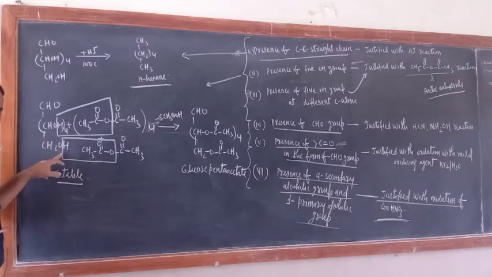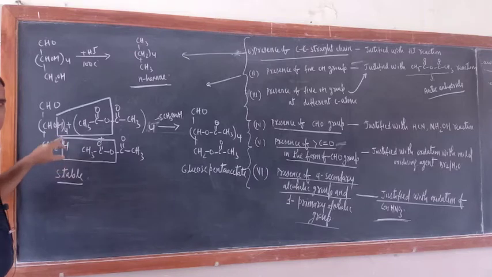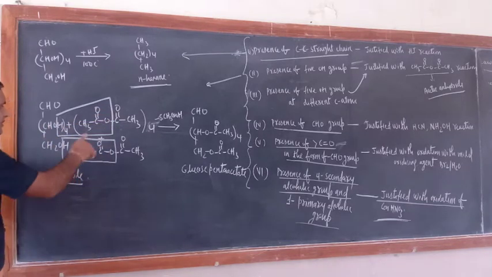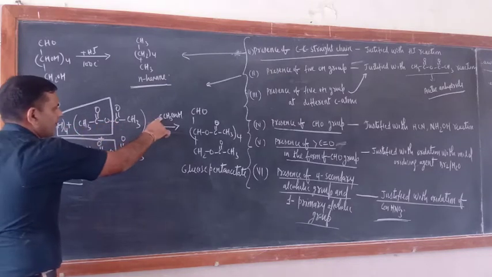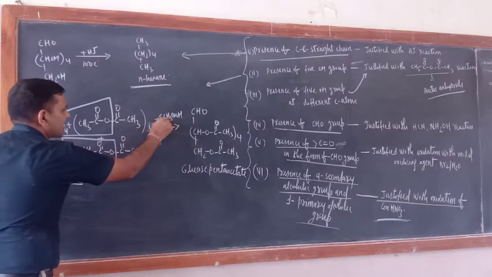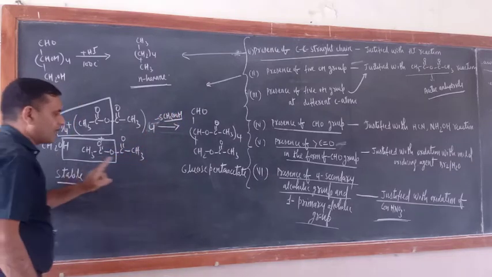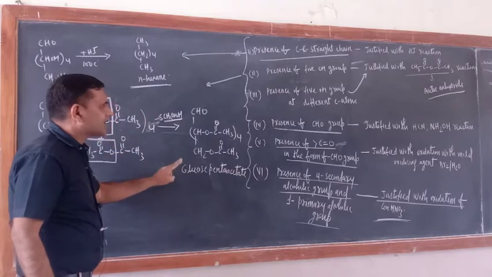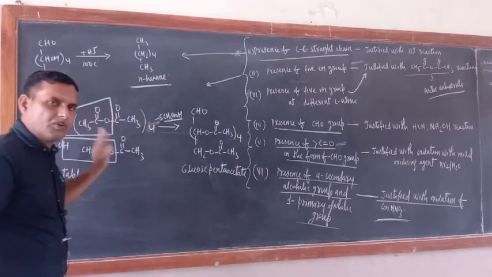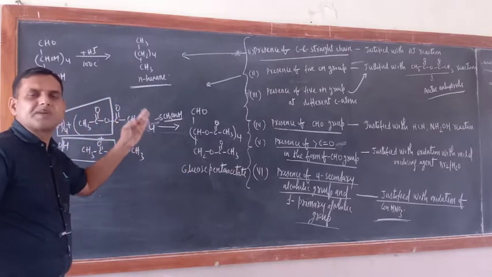One H of the primary and secondary alcoholic groups will react with half of the molecule, CH3COO and H. So 5 molecules of acetic acid will come out, and glucose pentaacetate will be formed. This reaction indicates that 5 OH groups are present in glucose.